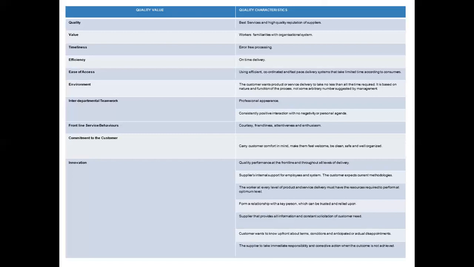Next, the worker at every level of product and service delivery must have the resources required to perform at optimum level. To ensure innovation at every level of production, at every level of service delivery, the resources need to be available to perform at a very optimum level. And when I say optimum, it doesn't mean maximum level.